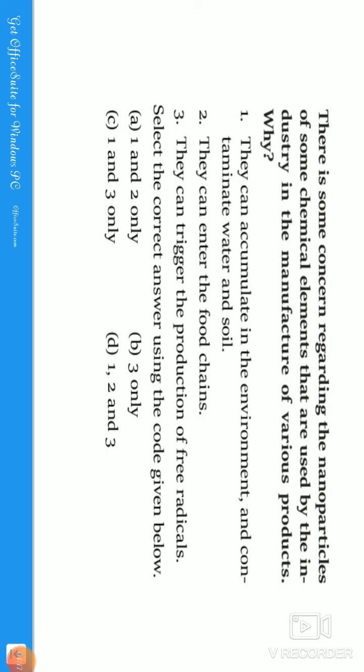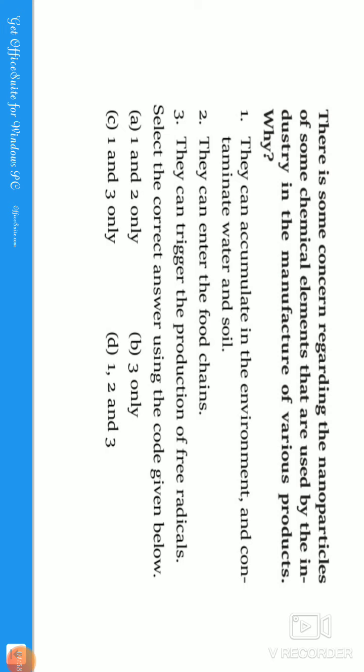So we have some concern regarding those particles of chemical elements that are used by the industry in the manufacturing of various products. Manufacturers use many elements like copper, bromine, and for many different purposes they use different types of chemical elements in the manufacturing process, guys. So these small tiny particles are causing concern. We need to see why they are a concern for our environmental system.